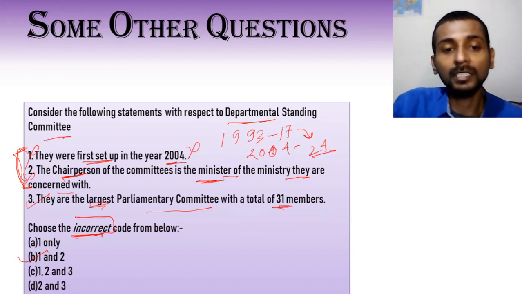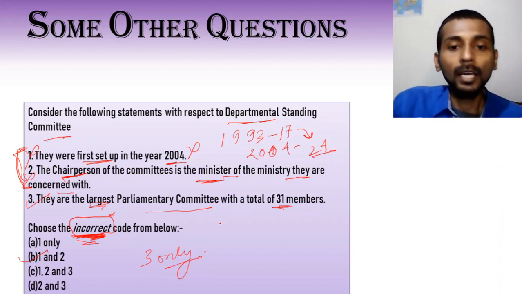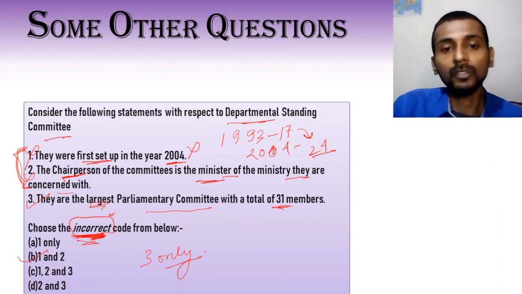Please note again, in the exam the question may say incorrect code. Don't mark the correct code in a hurry. UPSC, here I have not given you an option with 3 only. Otherwise, UPSC may give you an option with 3 only, and many students will make this mistake. So be extra careful while reading the question. Do read all the statements properly and underline the important words there. Like, incorrect here is important. You have to underline it while attempting the question. Anyway, so with this, the topic of parliamentary committees and the questions on it comes to an end.